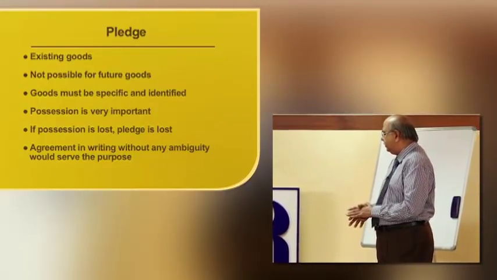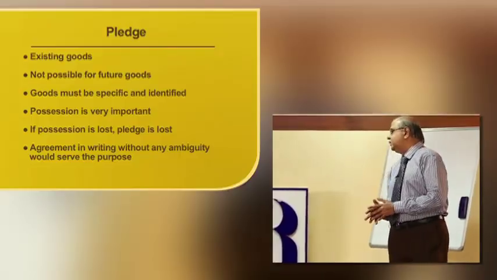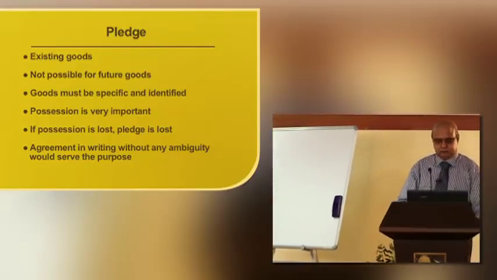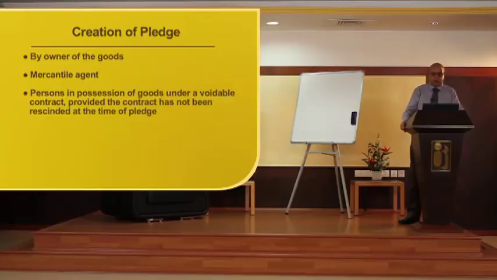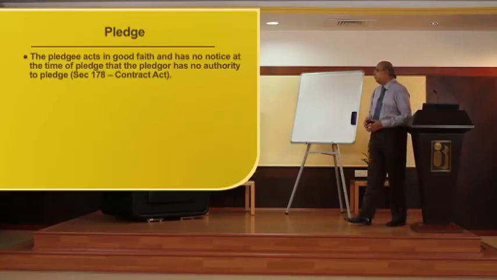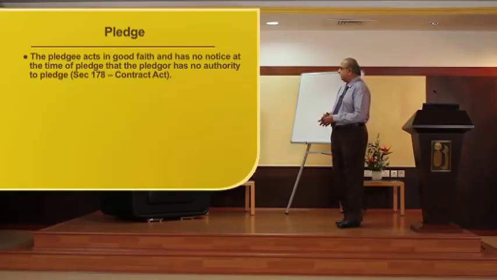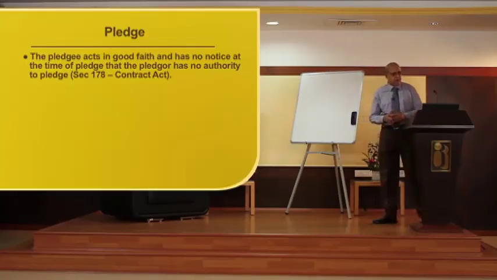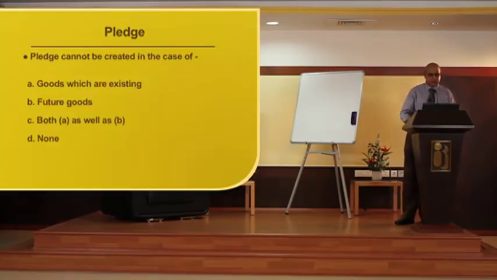Possession is very important. If possession is lost, the pledge is lost. The agreement should be in writing without any ambiguity. A pledge can be made by the owner of the goods, a mercantile agent, or a person in possession of the goods under a voidable contract, as the case may be. The pledgee acts in good faith and has no notice at the time of pledge that the pledger has no authority to pledge. This is very, very significant.